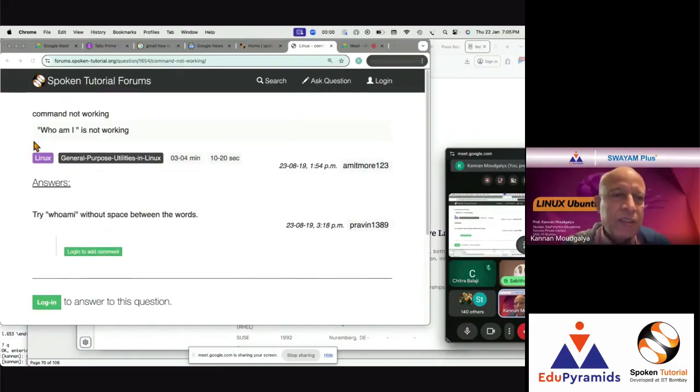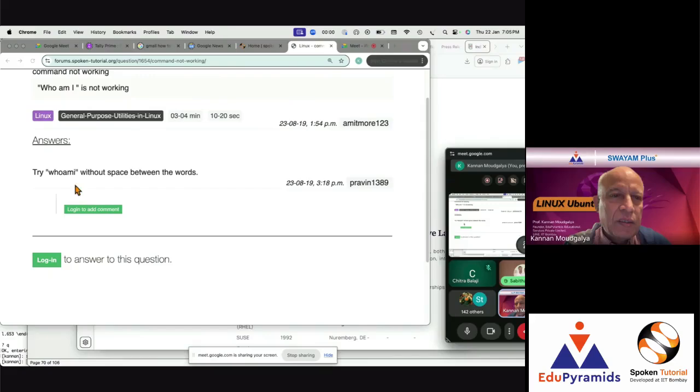Here somebody asked, who am I is not working. Here it says login to add comment, right? For example, Praveen1389 answered the question from Amit Moray 123. They answered it, but the answer doesn't solve all the problems. You still have a problem. You have to log in to add comment.